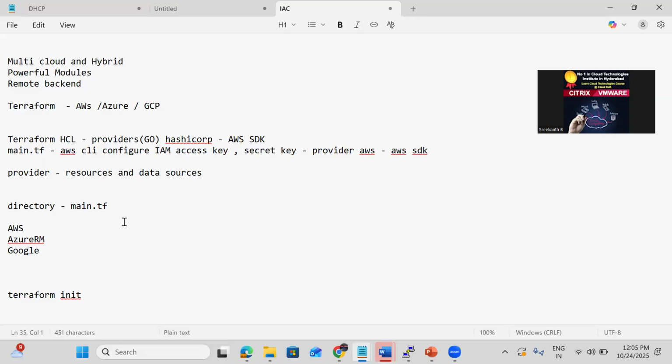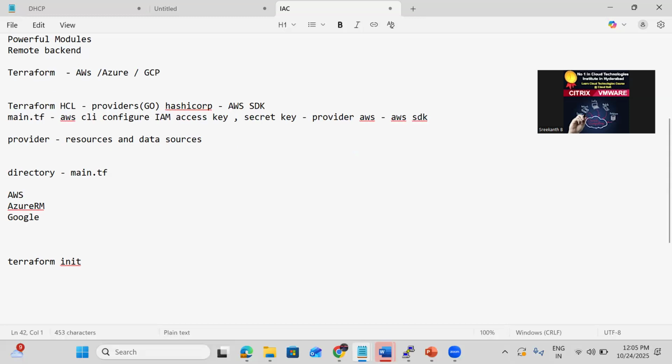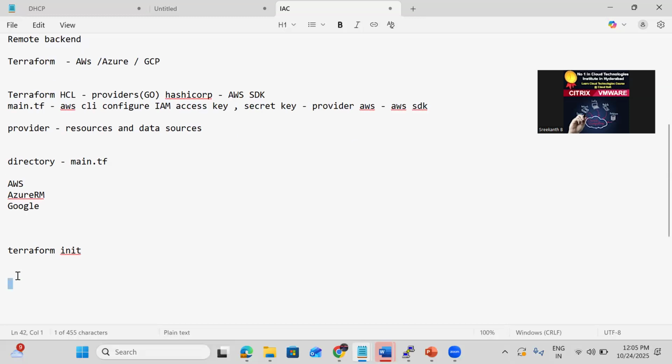So in our main.tf we specify I'm going to use the AWS provider. Terraform init will download the provider, and where does it download from? It is going to download from the Terraform registry. The Terraform registry is a repo kind of thing. It's going to download whichever provider we have used. That provider code has been written by HashiCorp and they kept that in the Terraform registry. If you are using AWS, then the AWS provider would be downloaded. If you use Azure, the Azure RM provider is going to be downloaded.